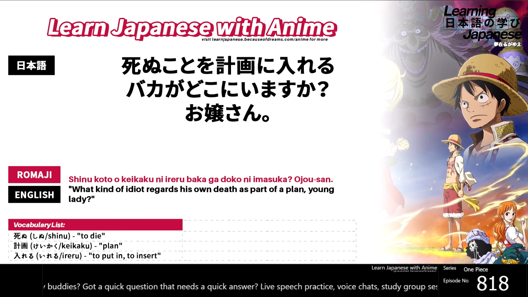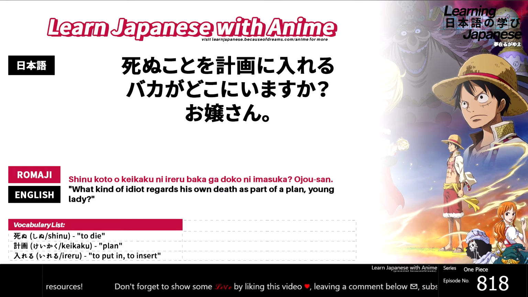Now as we move on, we're going to see that everything that we just covered so far is actually a clause that's modifying a single noun. And our single noun is going to be the word baka. It wasn't included in the vocabulary list because I'm sure most, if not everybody, knows that this word means idiot. So far we have shinu koto o keikaku ni ireru baka. And so we see here that everything that we covered before baka is not the actual sentence, it's a clause modifying the actual subject of the sentence. So as we proceed, we see the baka is marked with the subject marker ga here.